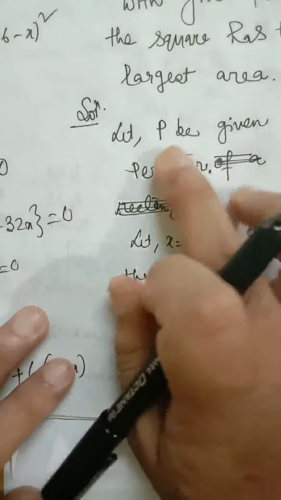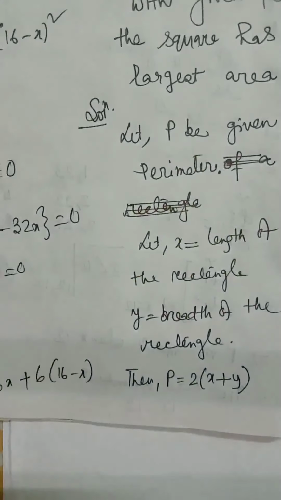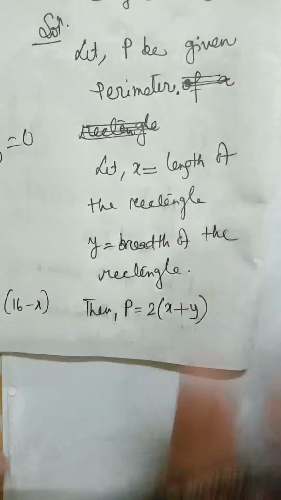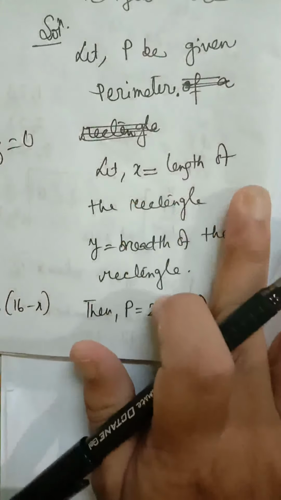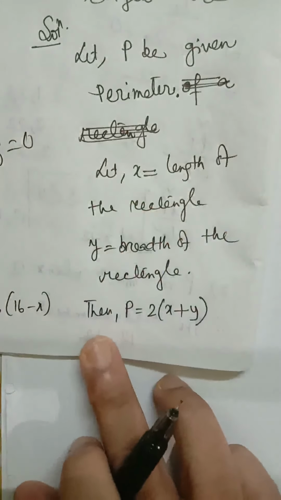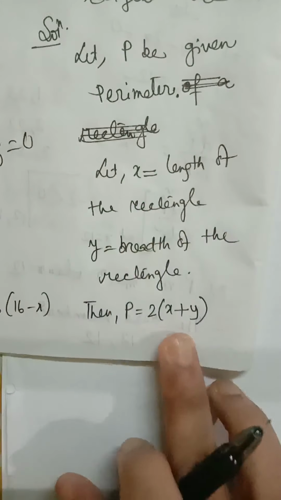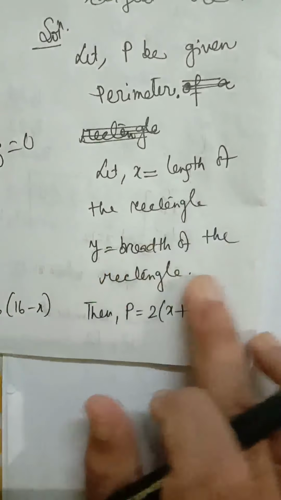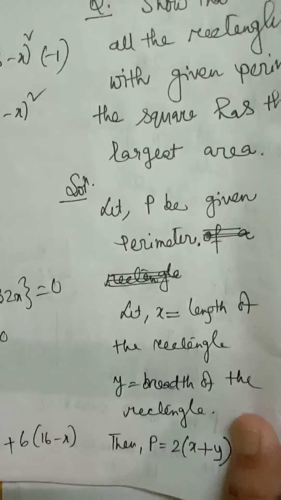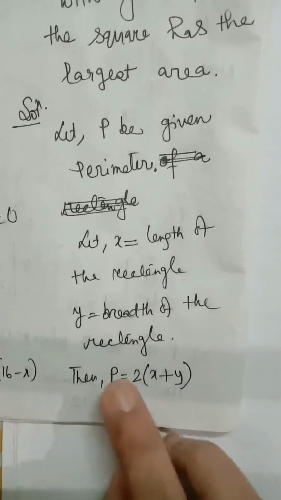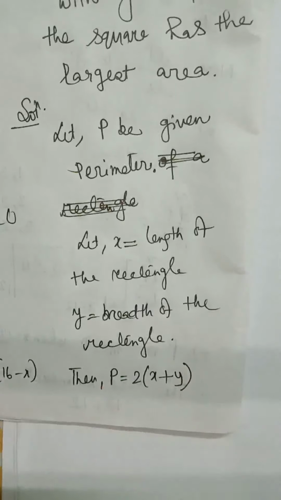So P is the given perimeter and we have taken different rectangles with perimeter P. Suppose x is the length of one such rectangle and y is the breadth. Then the perimeter equals P, 2 into length plus breadth. Now what will be the area? We have to show that the area will be maximum when it is a square, when x equals y.